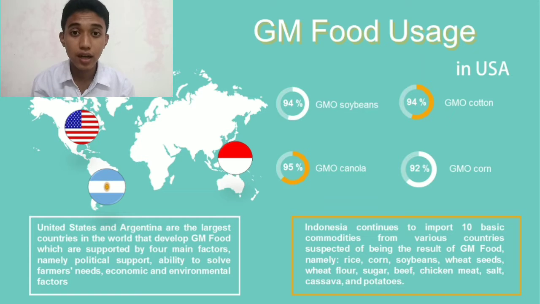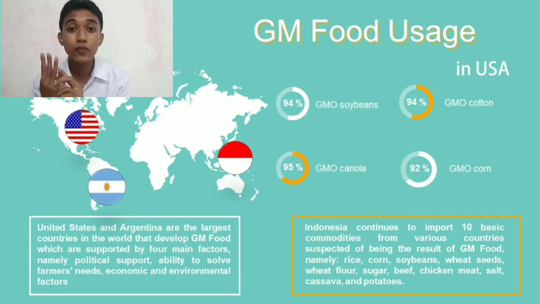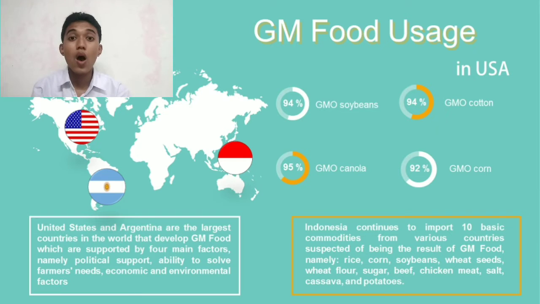USA and Argentina are the largest countries in the world that develop GMO crops, which are supported by four main factors, namely political support, ability to solve farmer needs, economic, and environmental factors. Only a few types of GM food are grown in the United States, but some of these GM foods make up a large percentage of the corn grown.